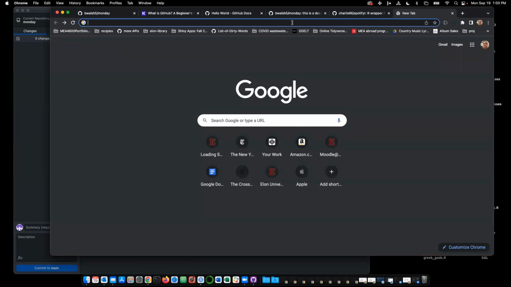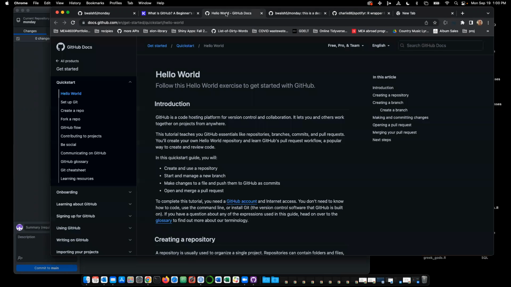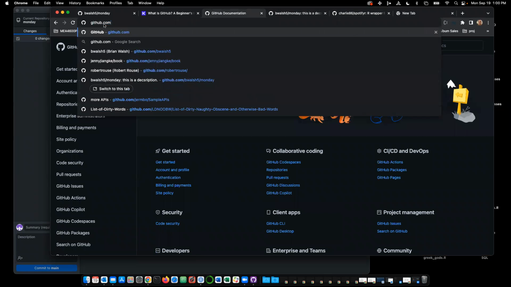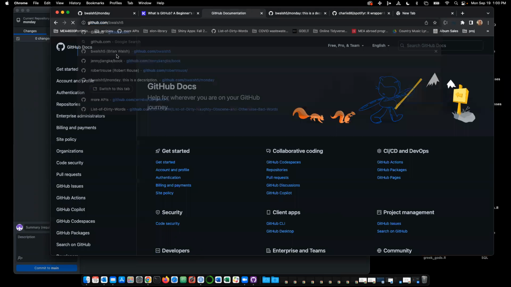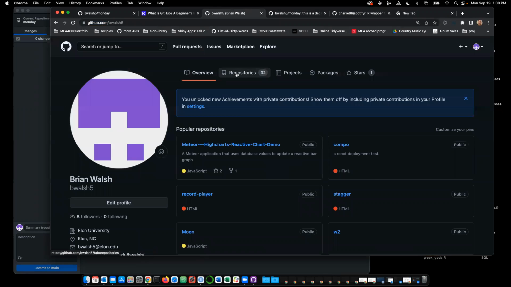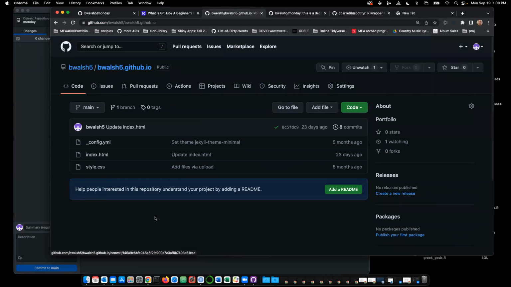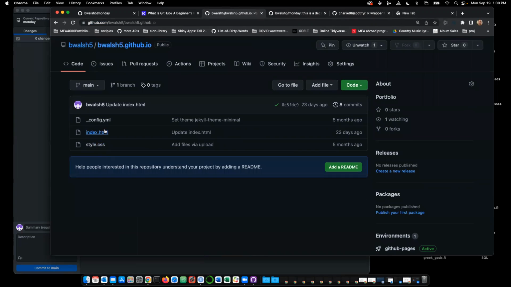Okay, what does that look like actually on GitHub? Well, I'm in the right place. GitHub.com, B-Walsh5. Let me go to repos, and here it is. If you look at this, it's just an index.html and a style.css. But again, it is programmed to show the HTML file.